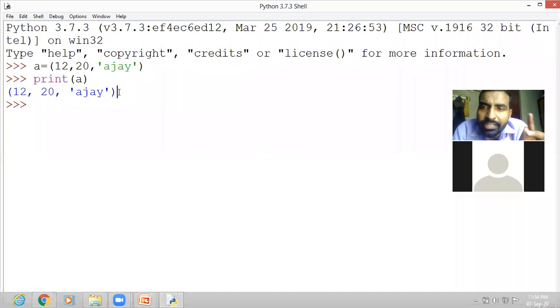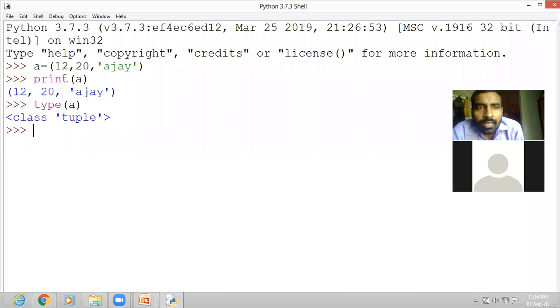And then also if you are not satisfied, then you can check the type by writing the type command. So write type, then write the name of tuple, that is a, and check. As you press the enter key, you'll see that Python will tell that it is a type of tuple. Here you can see class tuple.